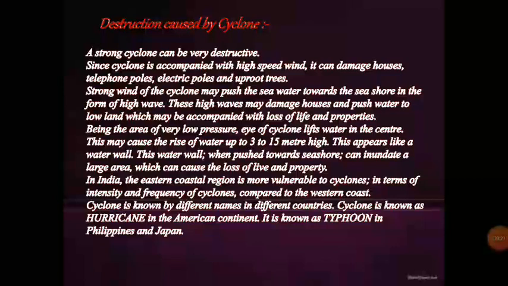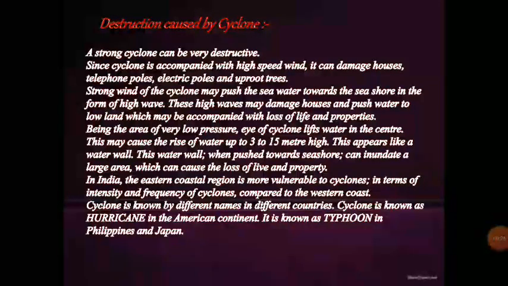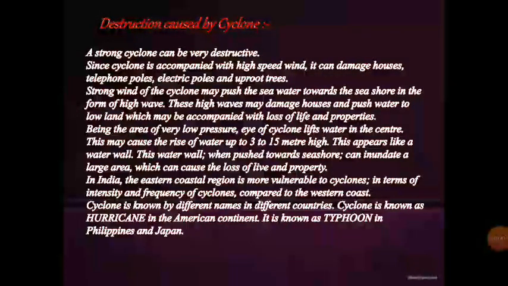Now, destruction caused by cyclone. A strong cyclone can be very destructive. Since cyclone is accompanied with high speed wind, it can damage houses, telephone poles, electric poles and uproot the trees. Strong wind of the cyclone may push the sea water towards the seashore in the form of high waves. These high waves may damage houses and push water to low land, which may be accompanied with loss of life and property.